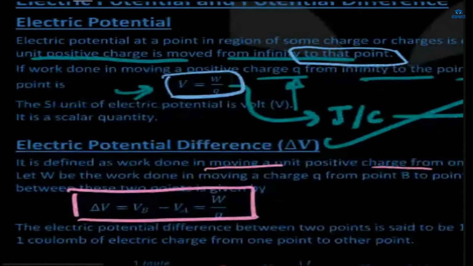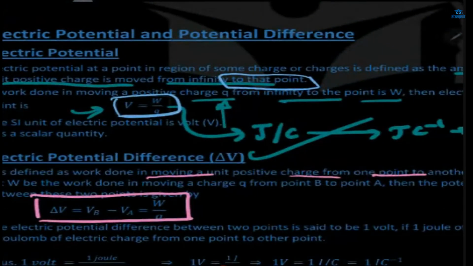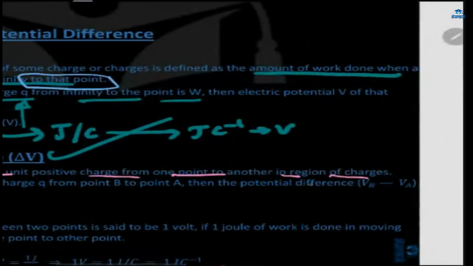And electric potential difference will be what? Work done in moving a unit positive charge from one point to another in a region of charges. Means electric field must be there, within the electric field. Where there are a lot of electric charges, that region is called electric field.